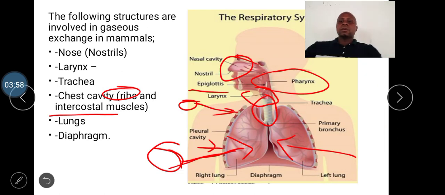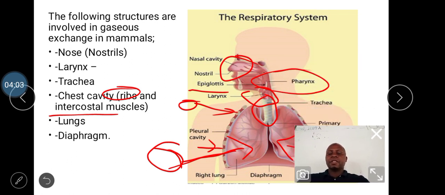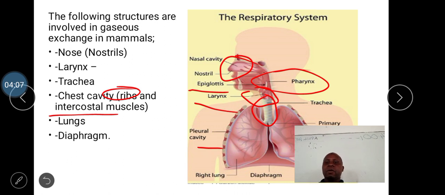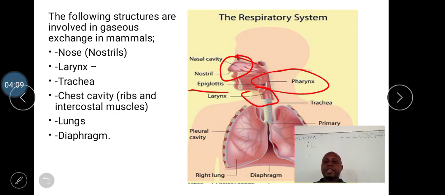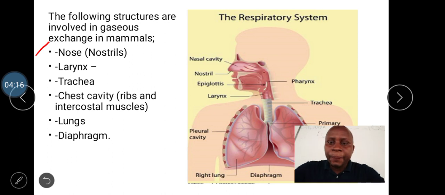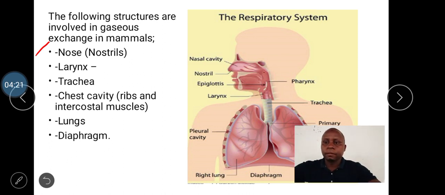So, what have you learned about the structures that facilitate gaseous exchange? We have said that there are a number of structures that facilitate gaseous exchange, and these include the nose or the nostrils, which open to the nasal cavity. There is also the larynx. The larynx is the junction between the mouth cavity and the trachea.